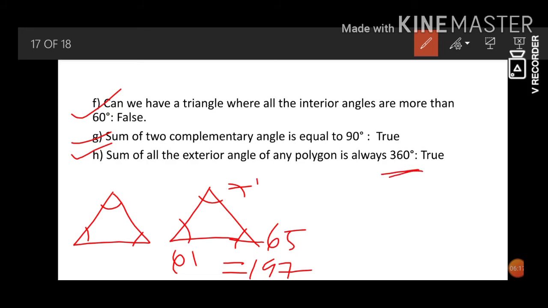If it is not a convex polygon, that means if the sides of the polygon are not equal, then the exterior angles are also sometimes less and sometimes more, and equivalently sometimes less and sometimes more. They always add up to form 360 degrees. So even if it is a convex polygon or not, the exterior angle sum is always 360 degrees. So it is a universally true statement.